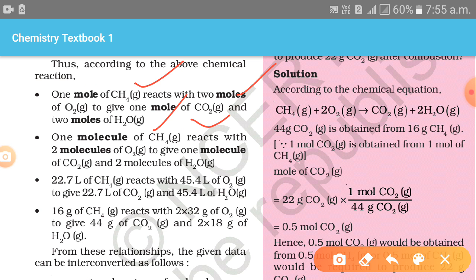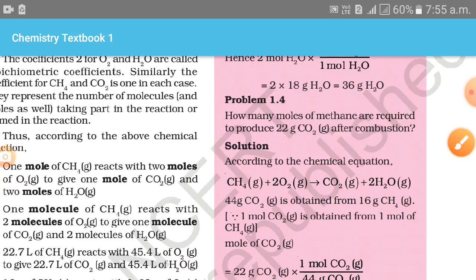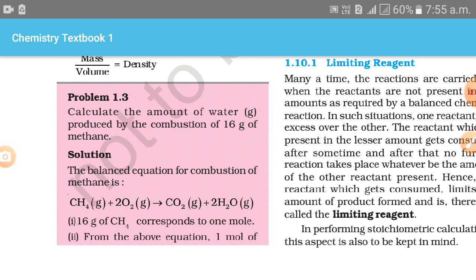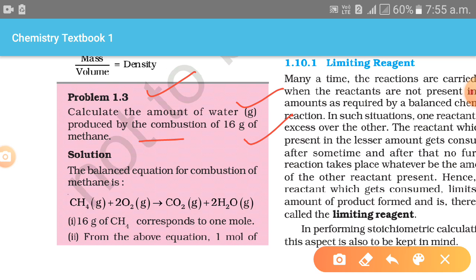Next, let's talk about it. You can see here an example. Example 1.3. Calculate the amount of water in grams produced by the combustion of 16 gram of methane. First of all, write the proper balanced equation. It is a combustion of methane. We can write methane plus 2O2 in the gaseous state. Then as products we obtain carbon dioxide in gaseous state and water vapor. Next, 16 gram of methane corresponds to 1 mole.